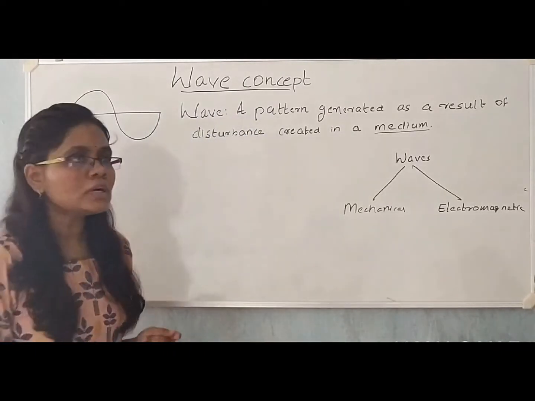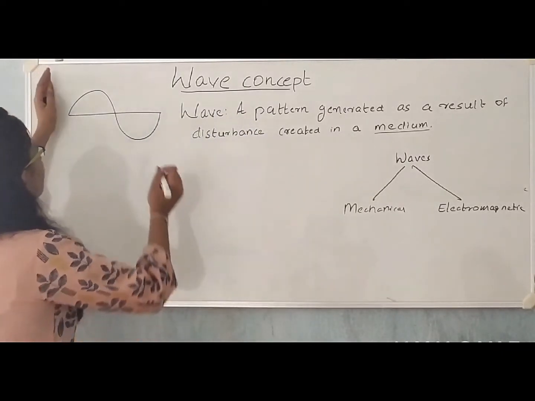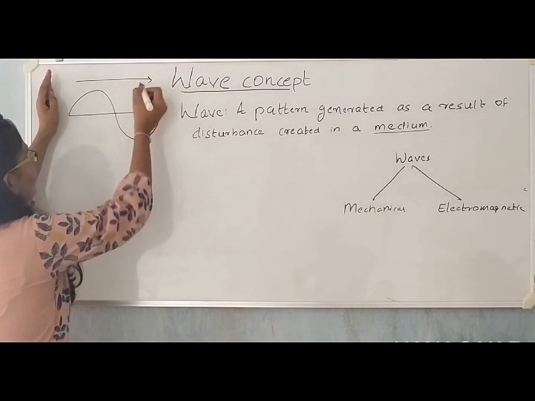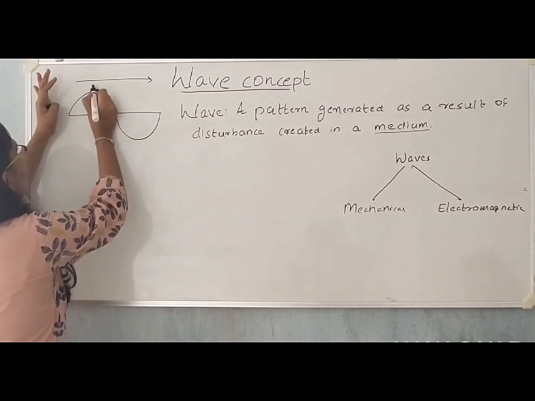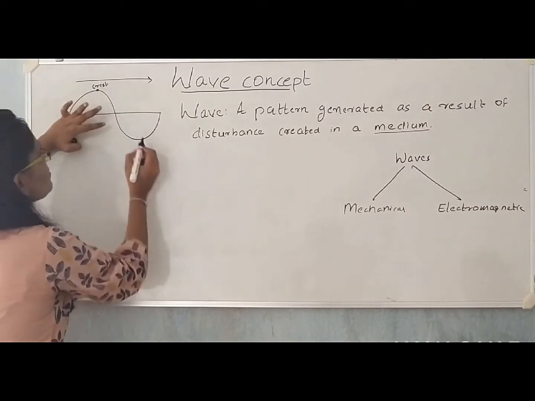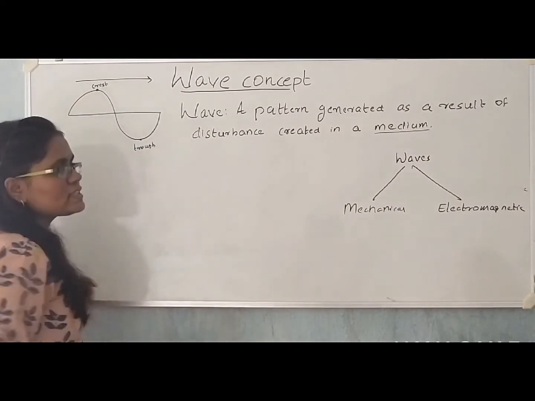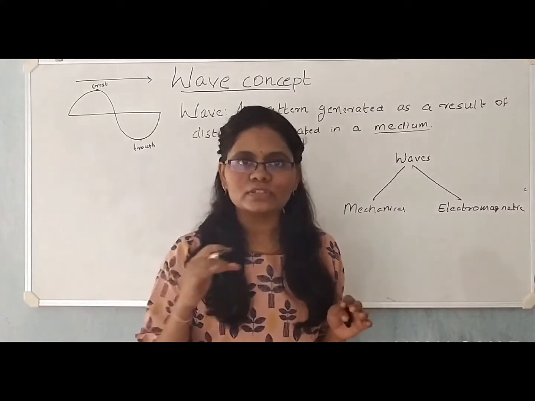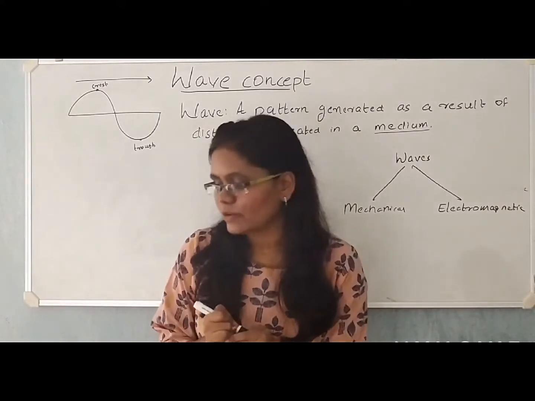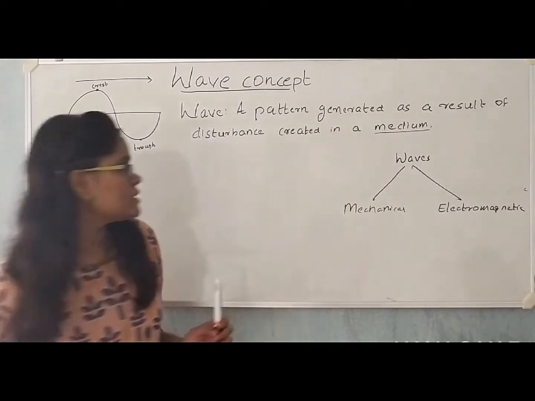And throughout our class, we are going to consider left to right as the direction of the wave. The highest point on the wave is called its crest and the lowest point on the wave is called trough. Now let us try to have some physical insight on the propagation of wave, how the wave propagates on a medium. Let's see.